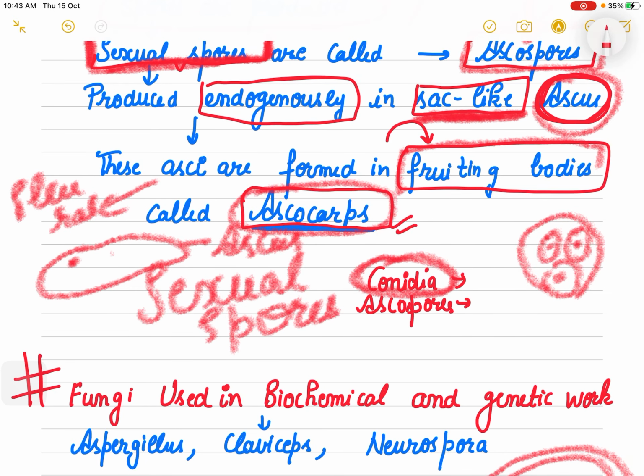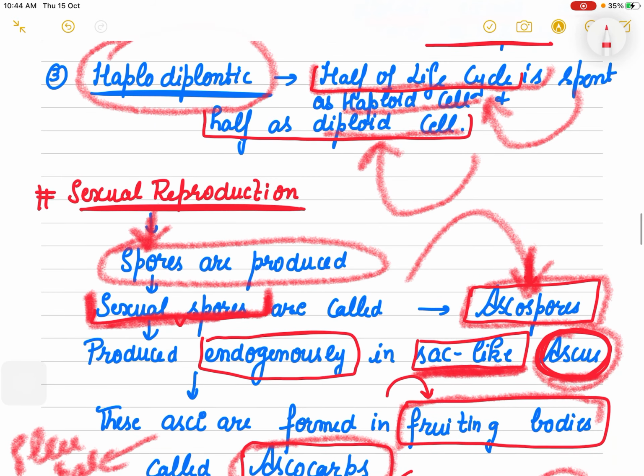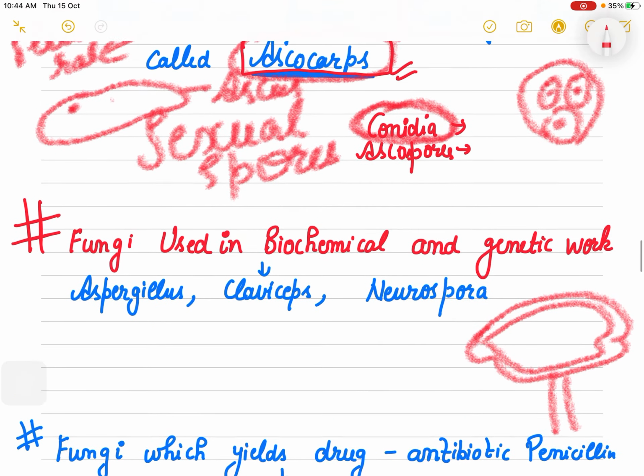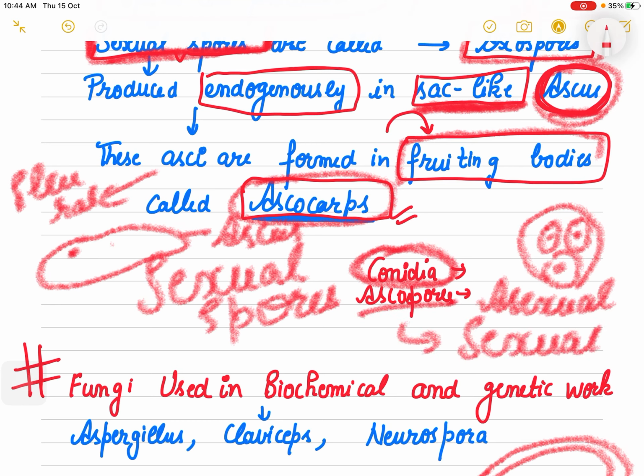So inside the ascocarp develop the asci, and inside the asci develop our ascospores. Now what is the difference then between conidia? Conidia are asexual structures, and ascospores are the sexual spores. Please remember that conidia help in asexual reproduction, and ascospores are the sexual spores.